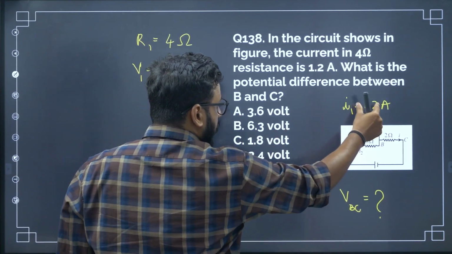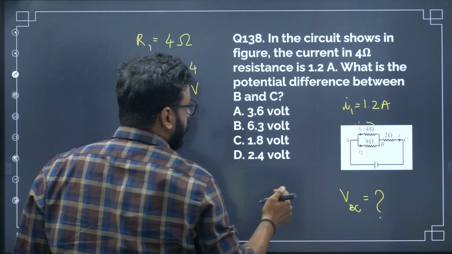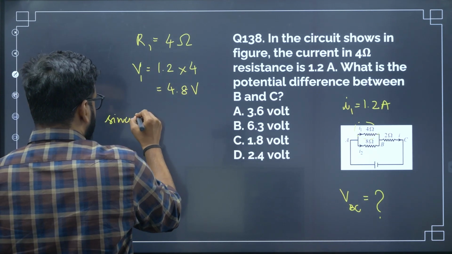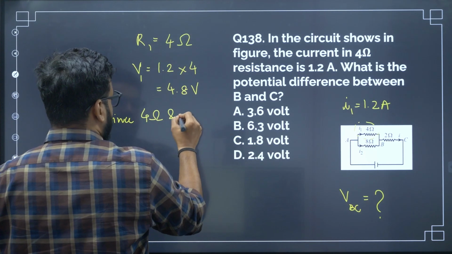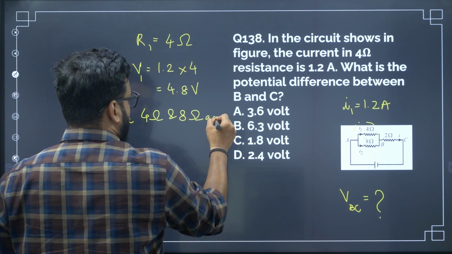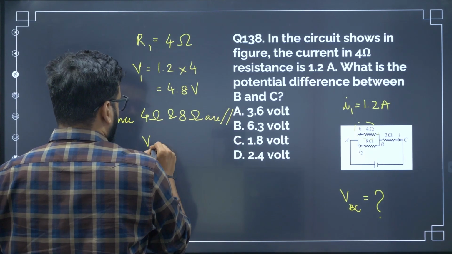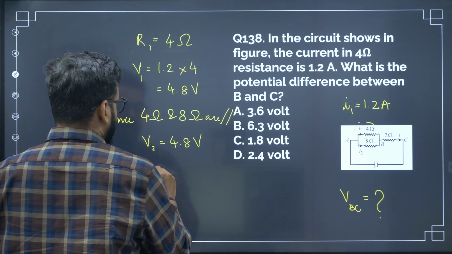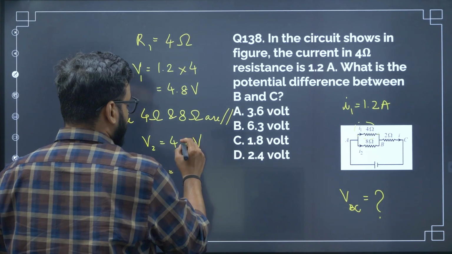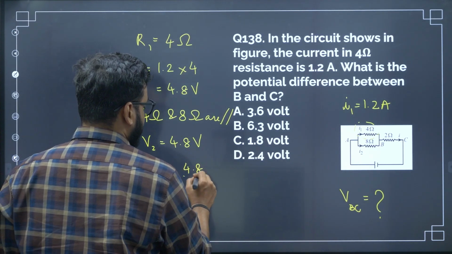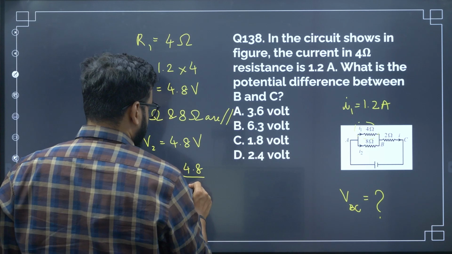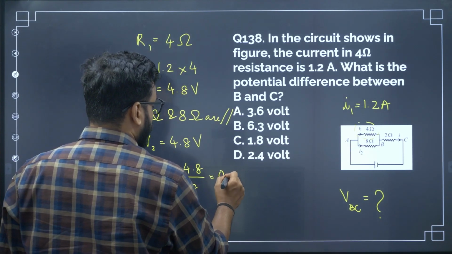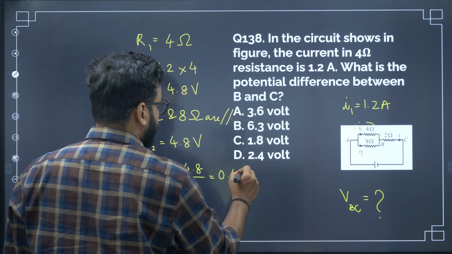Now the same 4.8 volt will be there across the 8 ohm because they are parallel. Since the 4 ohm and 8 ohm resistors are parallel, V2 will also be 4.8 volt, and I2 is equal to V by R, 4.8 divided by 8 ohms, which is 0.6 ampere.